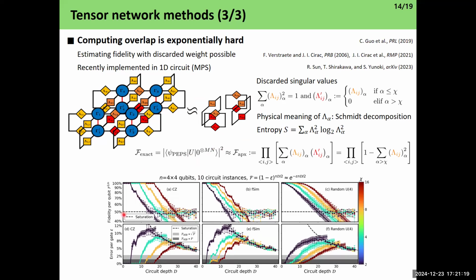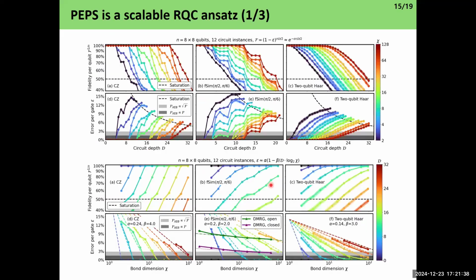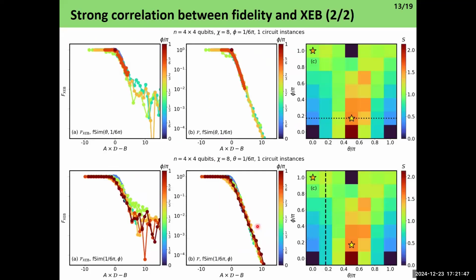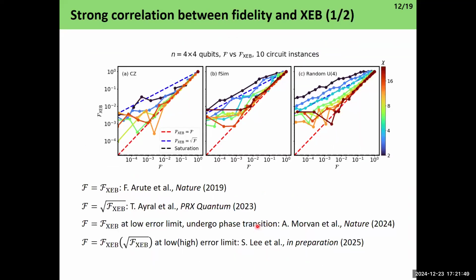And we determined that they are actually a good approximation of each other when the fidelity per qubit is higher than 50%. Since it is a qubit system, fidelity below 50% is meaningless. Above 50%, they collapse wonderfully for every circumstance, for every 2-qubit gate simulation. So we have cranked up the size up to 8 by 8 qubits. This green line is the DMRG algorithm published in PRX Quantum last year. Yeah, so these are these algorithms.